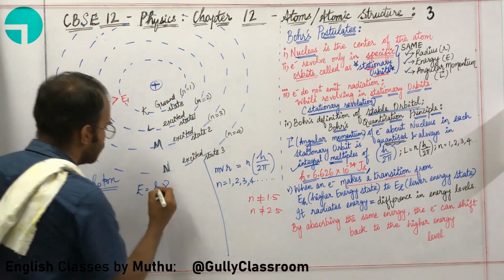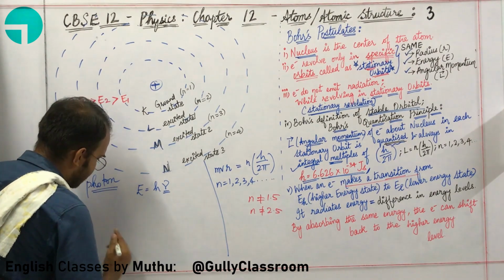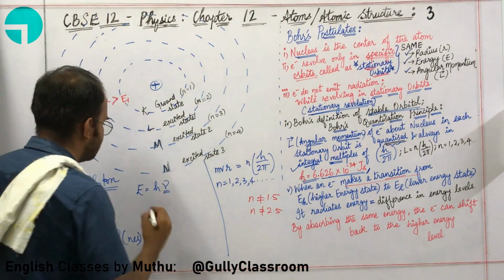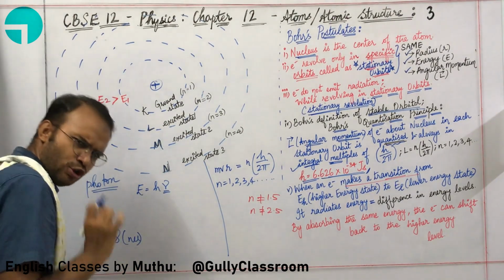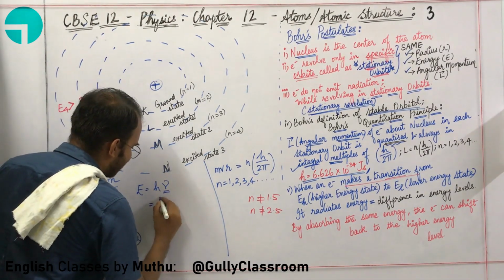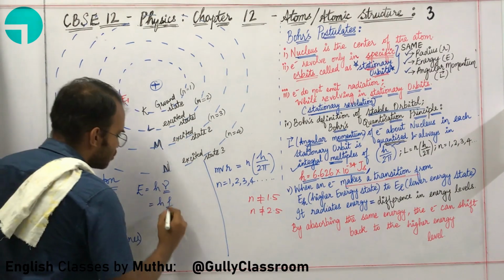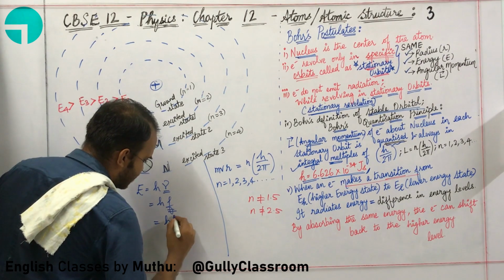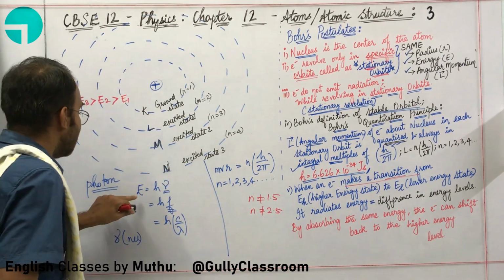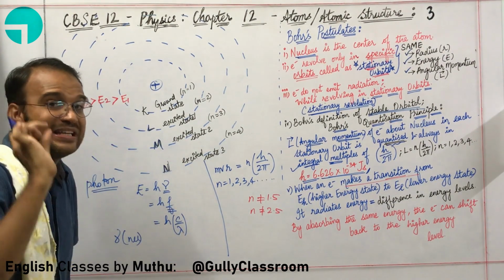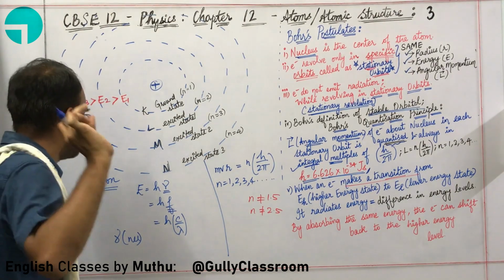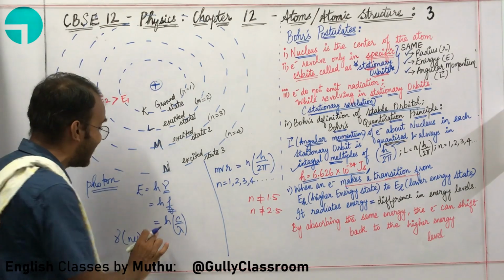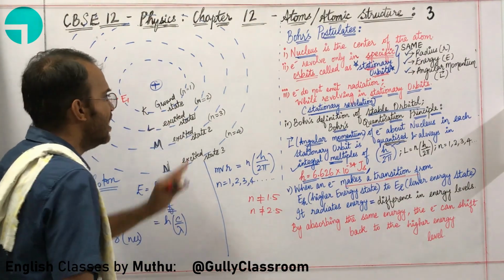Sir, what is nu? Here, this particular symbol is called nu, and it represents frequency. If you are not comfortable with nu, you can also write E is equal to hf. So what is the formula for frequency? Frequency is nothing but c by lambda. So each and every single packet of energy is E is equal to hc by lambda, where h is the Planck's constant.